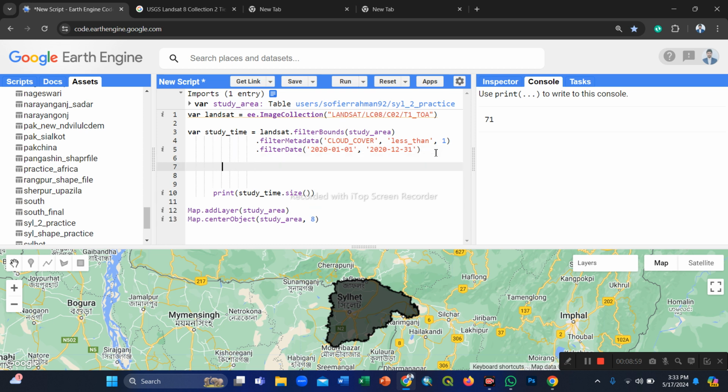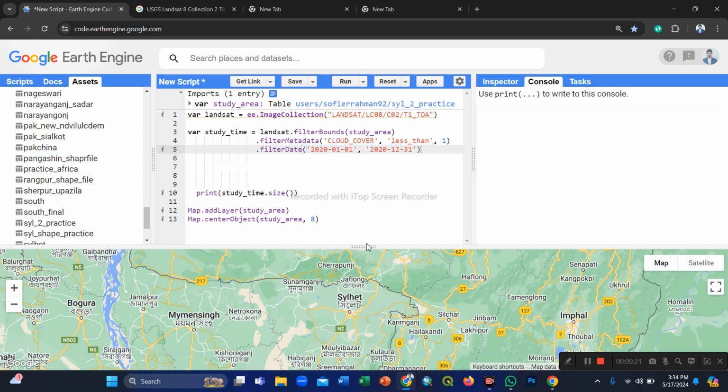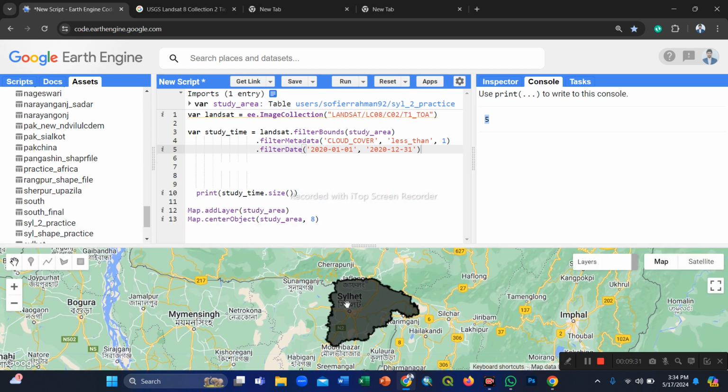Now again we check how many images are available within my study area and time frame. We already selected the filter metadata function and the 71 images available. Now I want to check how many images are available in my specific study time frame. When you click run, we see the number of images. Okay, we have 5 images available in my study area.